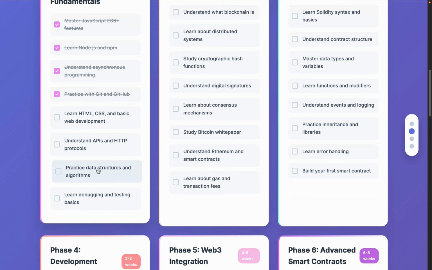Then you have to focus on the project data structure and algorithm. This one is a little bit advanced, but I would suggest you have a basic understanding of it, because this will help you design the function, design the structure of the application in a proper way, so later you can utilize it for scaling purposes.